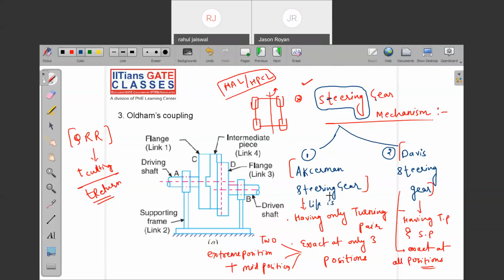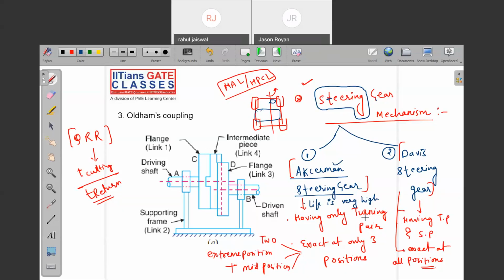No, not Davis pair. See, this is the mechanism, not types. Whatever vehicle you have, there is steering, right? With the help of your hand, you can rotate the car whenever you want to change direction. That has two types of mechanism, Ackermann or Davis. So in the Ackermann steering gear mechanism, only turning pair is there, it is exact at three positions and life is very high.